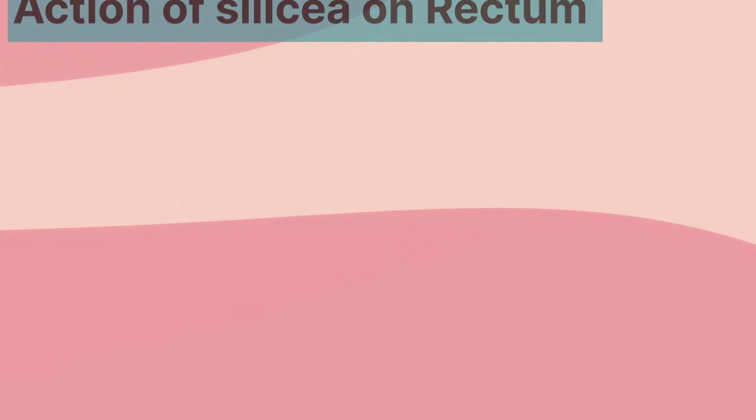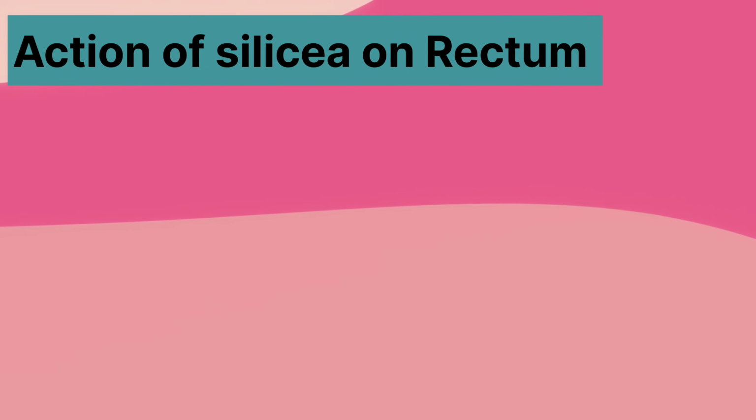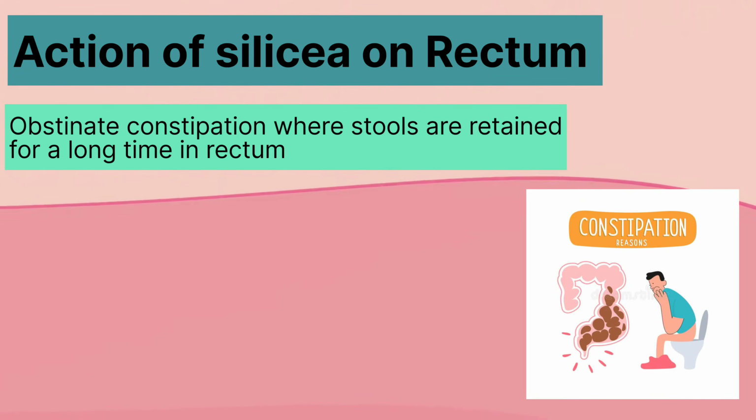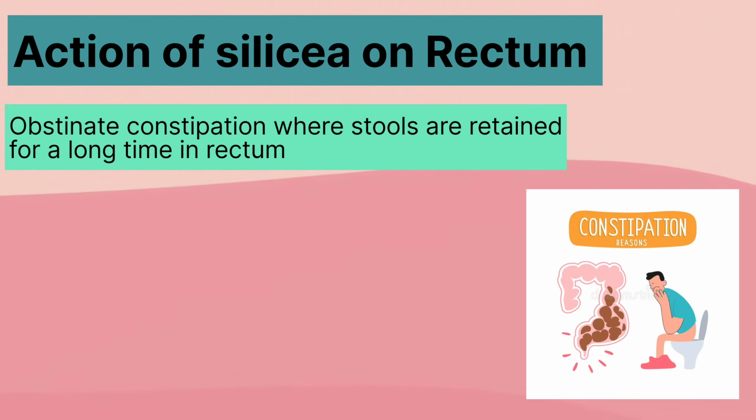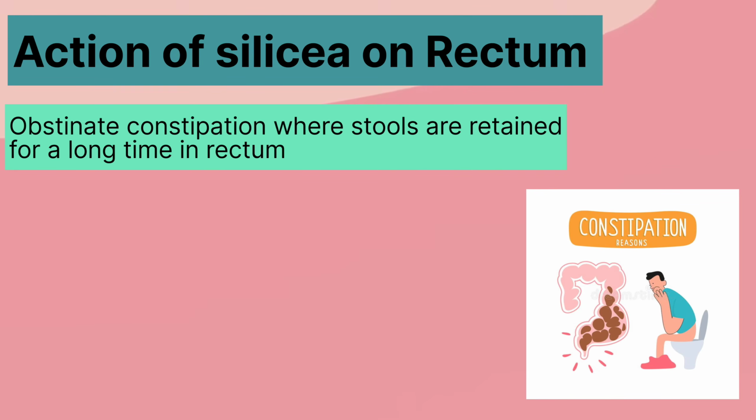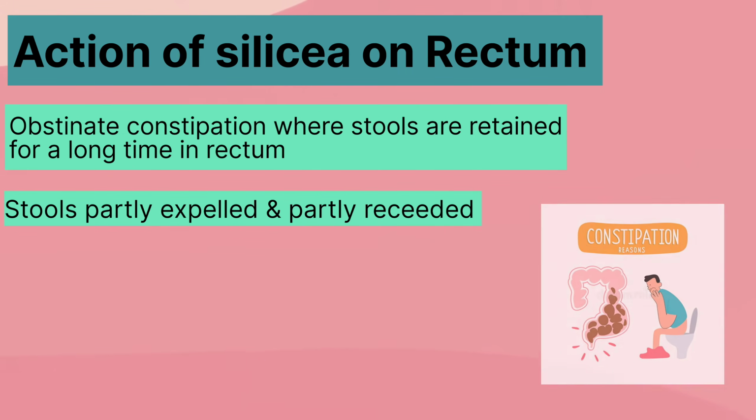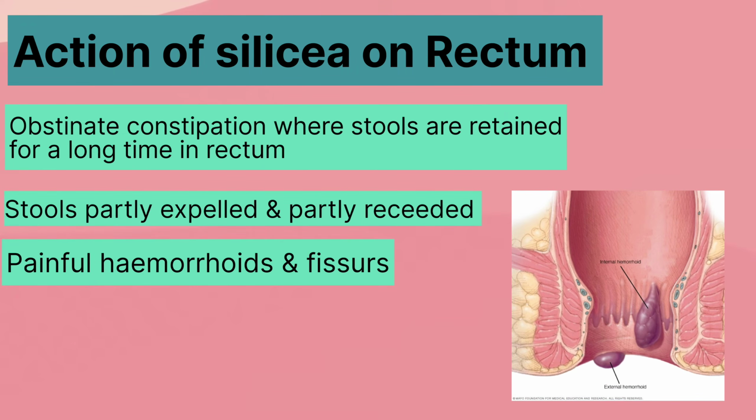At the end, let's understand the action of Silicea on the rectum. Silicea is an excellent remedy for obstinate constipation where the stools are retained for a long time in the rectum and the stools pass with great straining. The most important characteristic of Silicea's constipation is that whenever the patient goes to pass stool, the stools are partly receded and partly expelled. Silicea is also an excellent remedy for painful hemorrhoids and fissures.